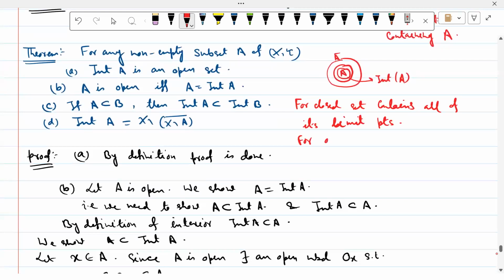For open sets, open set contains all of its interior points. সমস্ত interior point কে open set contain করে. Let A be open, we show A equal to int A.